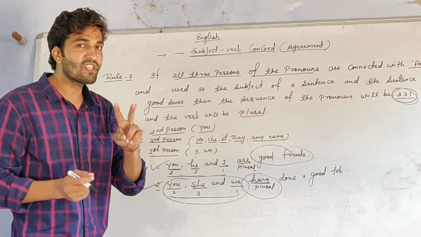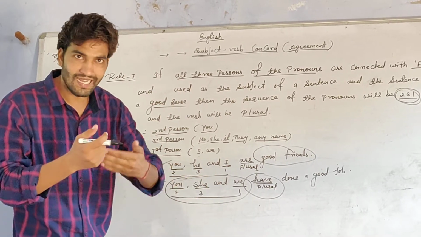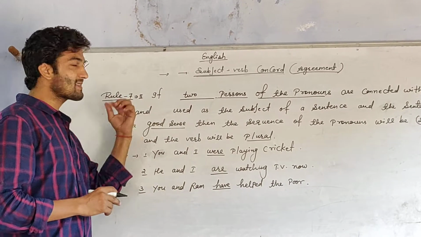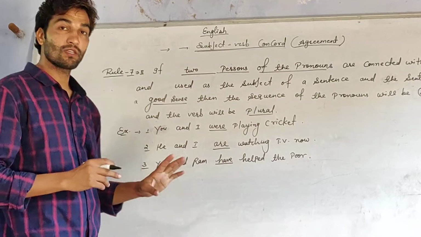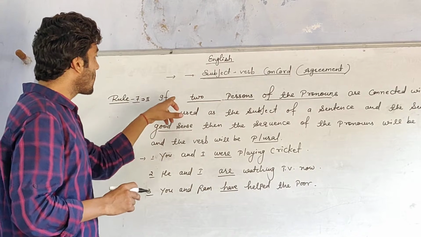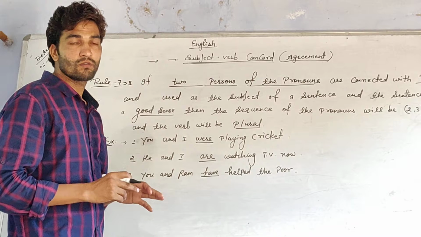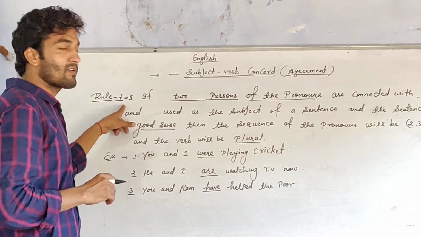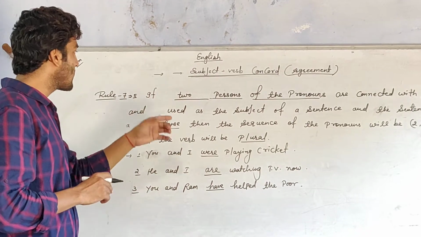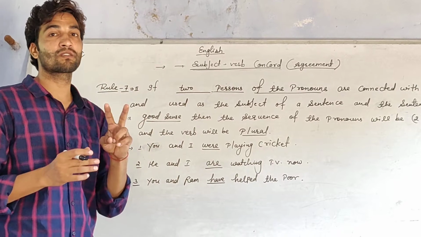Now if there are given two persons, not three persons, then how to do? Next, see this. This is the second rule of rule 7. What is the second rule? In part 1 of rule 7 there were three persons, and now I am talking about two persons.